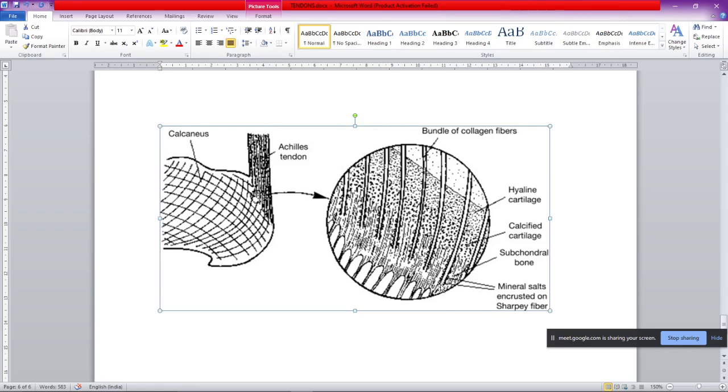This is the example again of the Achilles tendon, which is joined to the calcaneus bone of the heel. Here we have the penetration of the Sharpey's fibers into the bone. This is the actual connection of the tendon with the bone.